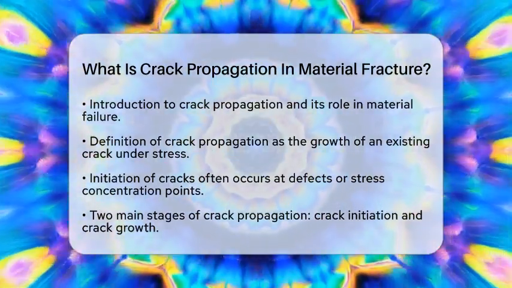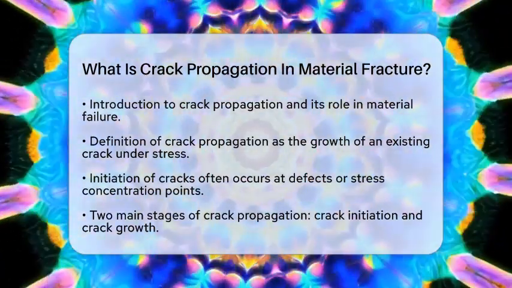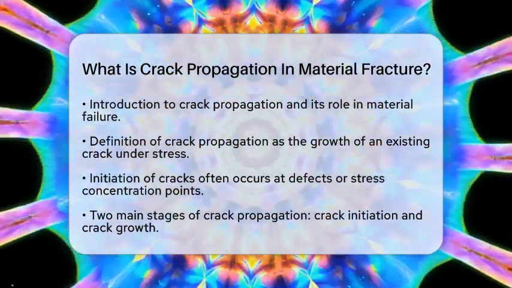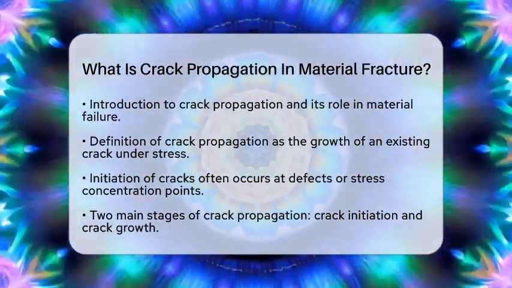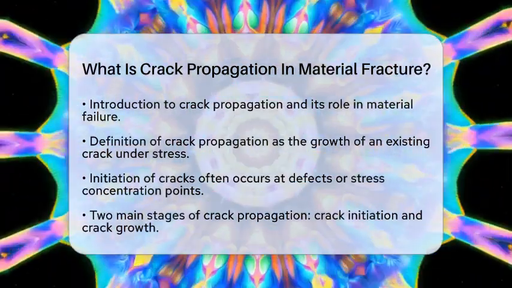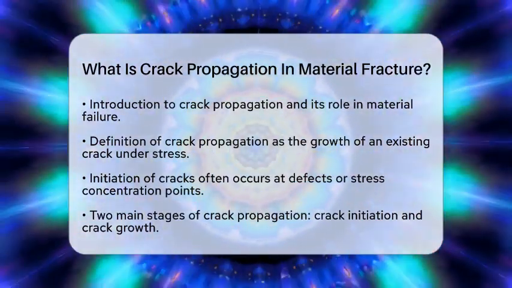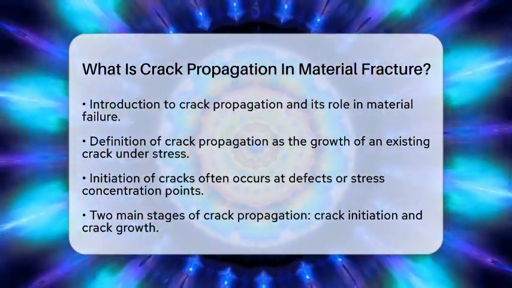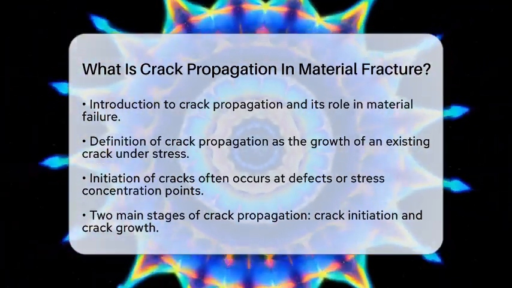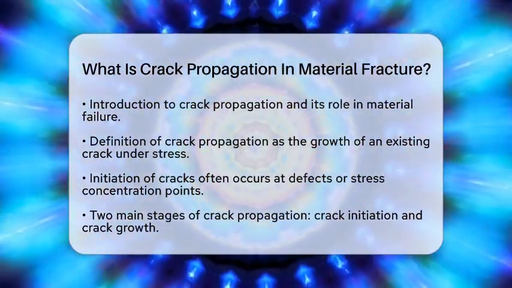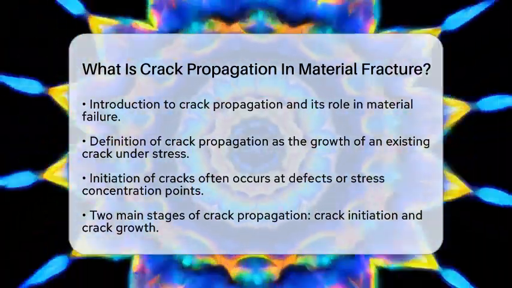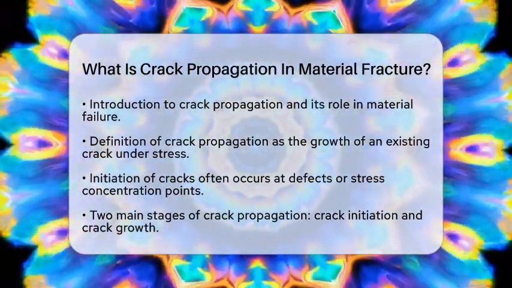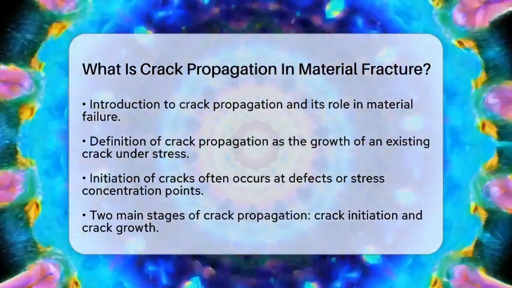It all starts when a crack is initiated, often at a defect or a point where stress is concentrated. Once that crack forms, it can grow as the material is subjected to continued loading. Crack propagation can be divided into two main stages: crack initiation and crack growth. During crack initiation, a small flaw or imperfection in the material begins to form a crack due to stress. After that, the crack starts to propagate, which means it grows deeper into the material as the applied stress pushes the crack tip further along.